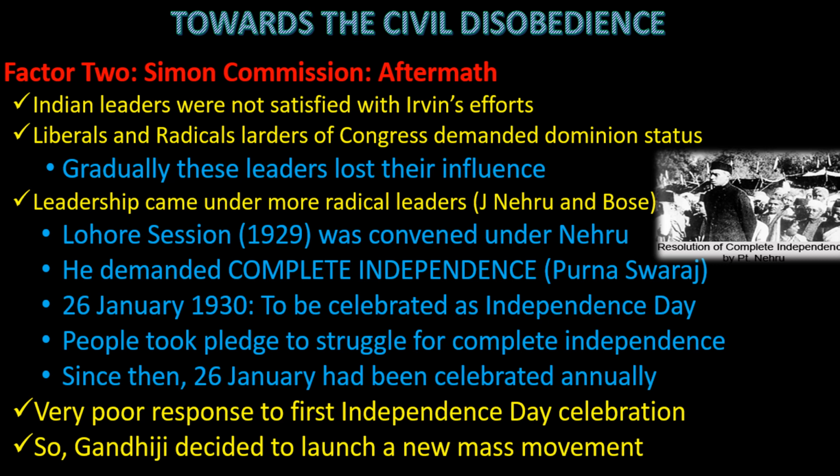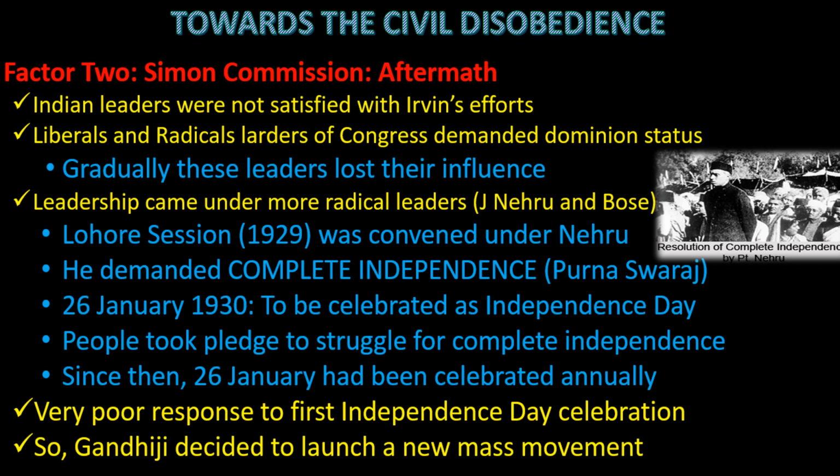So what happened? Congress had the practice of having one annual general meeting, and such an annual general meeting, in such a background, took place in Lahore, which is now in Pakistan, but at the time it was in India, and that was the year 1929. The president of the Lahore session of the Indian National Congress was Jawaharlal Nehru. And in that session, for the first time, Congress said that we want nothing less than complete independence. हमें चाहिए पूर्ण स्वराज. We want complete independence.